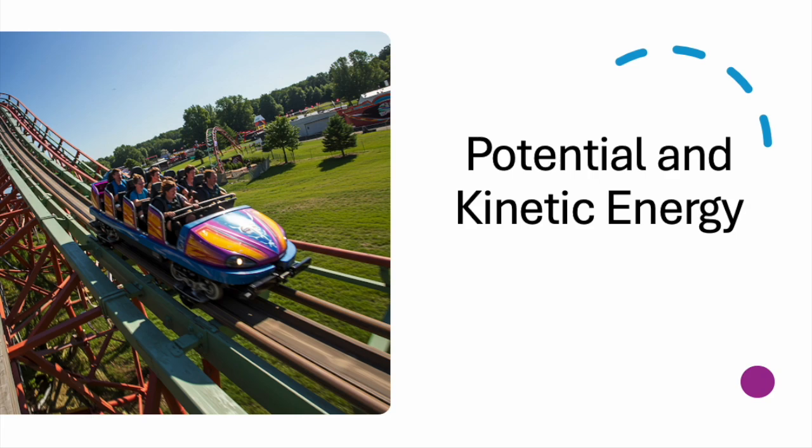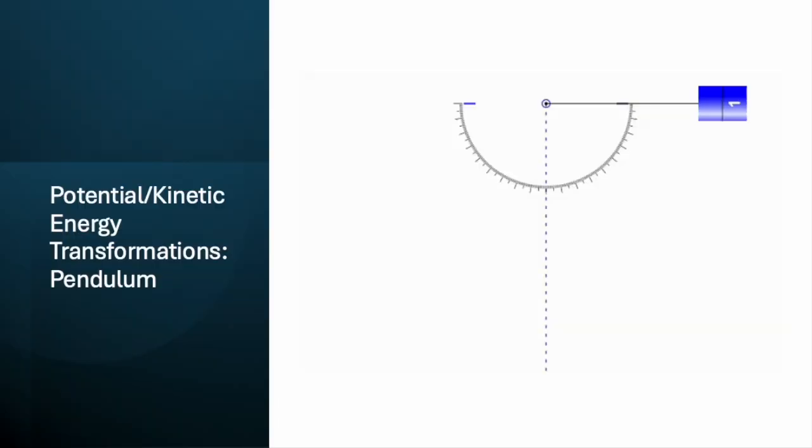Let's look at some real-world examples of potential and kinetic energy transformations. A swinging pendulum demonstrates this beautifully. At its highest point, the pendulum has maximum potential energy. Observe how the pendulum bob is not moving, which means the bob has a speed of 0 and 0 kinetic energy. As the pendulum swings downward, this potential energy is converted into kinetic energy.